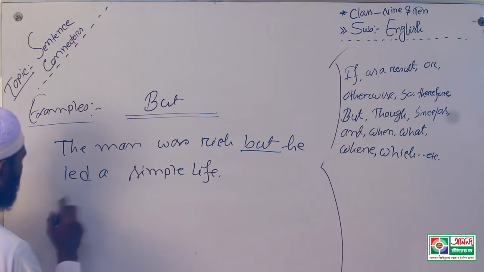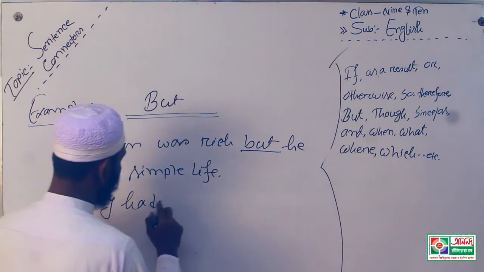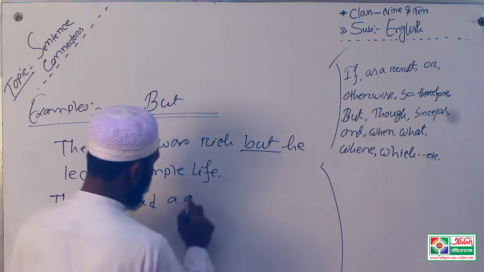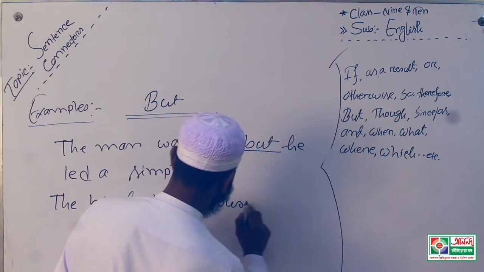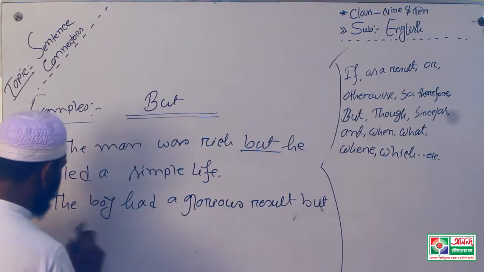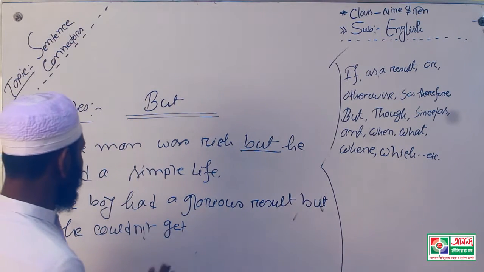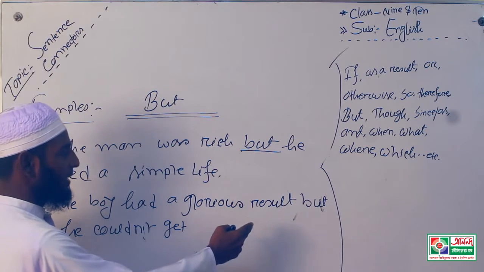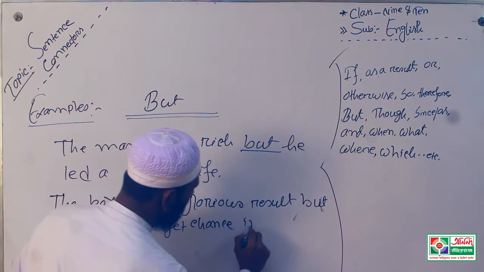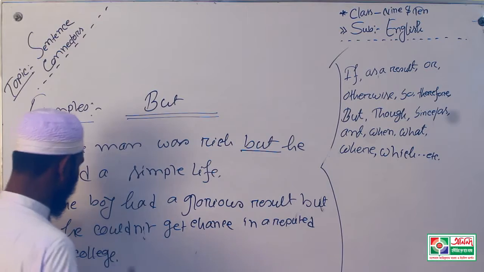Another example for you. The boy had a glorious result, but he couldn't get a chance in a reputed college.